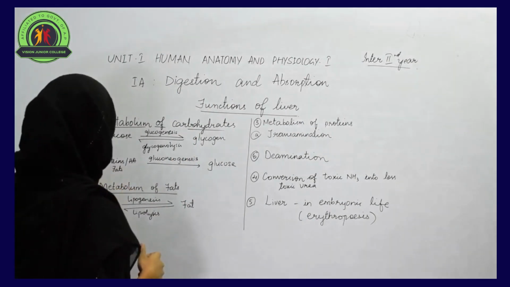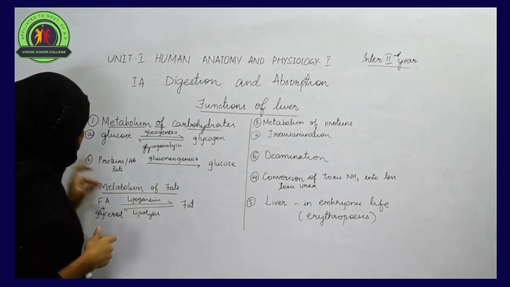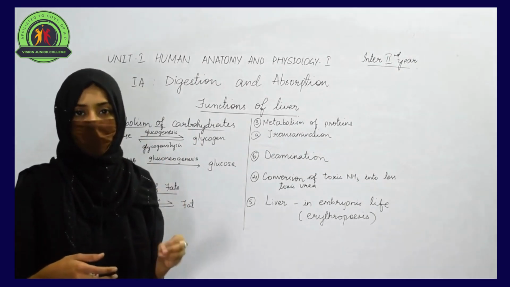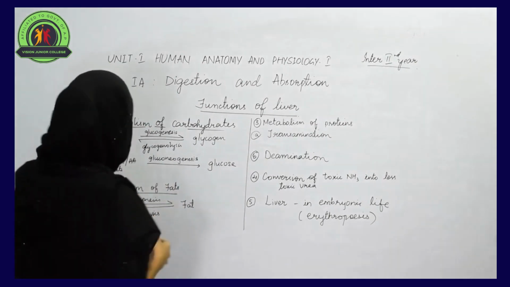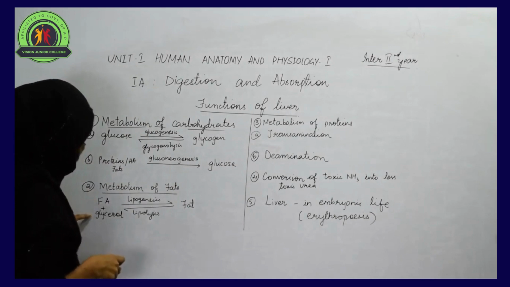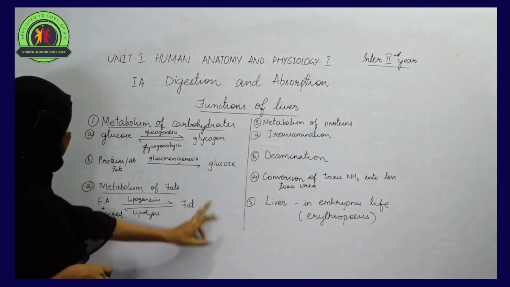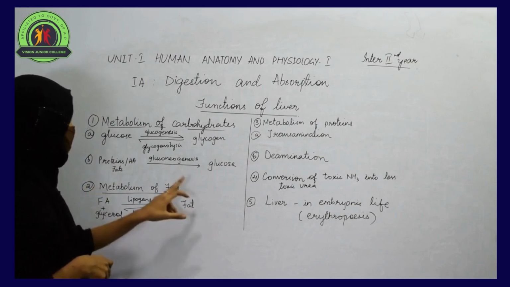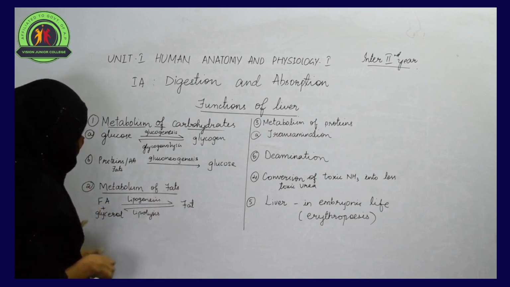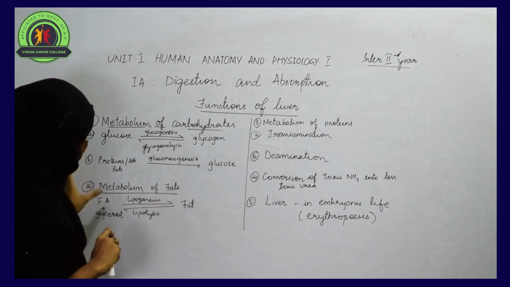Now let us see how the fats are going to break down. Fats are present in food items. In the different food products, we can see the presence of fats in the form of fatty acids and glycerol. These fatty acids and glycerol are converted into a fat, and this fat can be converted back into fatty acids and glycerol. This interconversion takes place in the liver only.